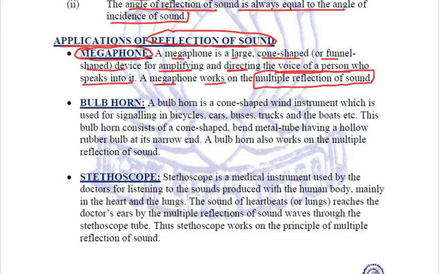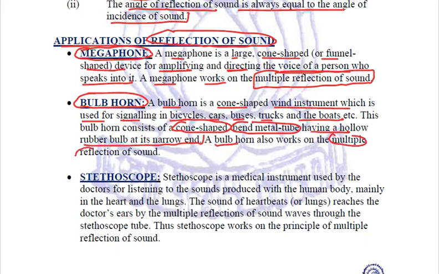Similarly, the reflection of sound is used in case of bulb horn. Now what is a bulb horn? A bulb horn is a cone-shaped wind instrument which is used for signaling in bicycles or cars or buses or trucks and even boats. This bulb horn consists of a cone-shaped bent metal tube having a hollow rubber bulb at its narrow end. And this bulb horn also works on the phenomenon of multiple reflection of sound.